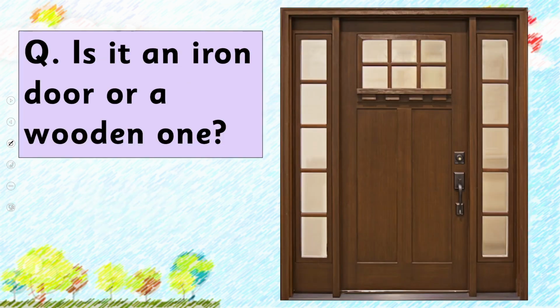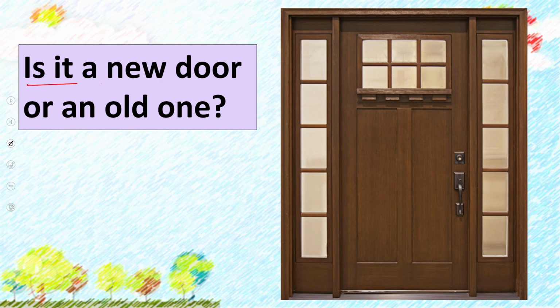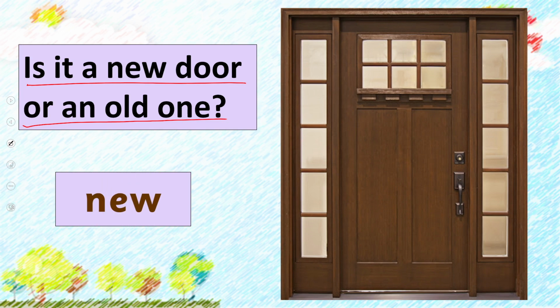What else? Is it an iron door or wooden one? So it's a wooden door. We can tell its material, what it is made of. And is it a new door or old one? How does it look? It looks like a new door. So it's a quality we can find and we can tell.